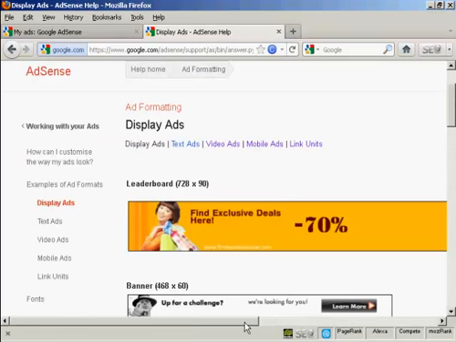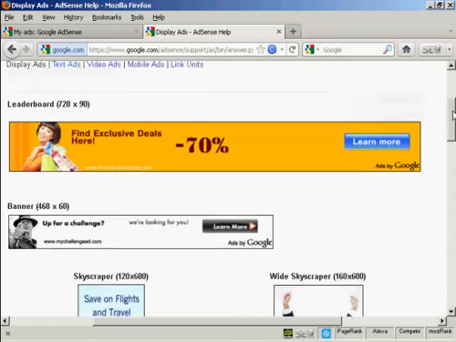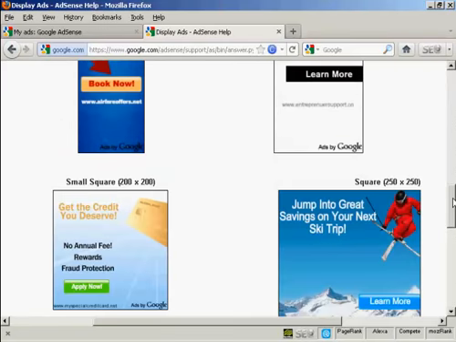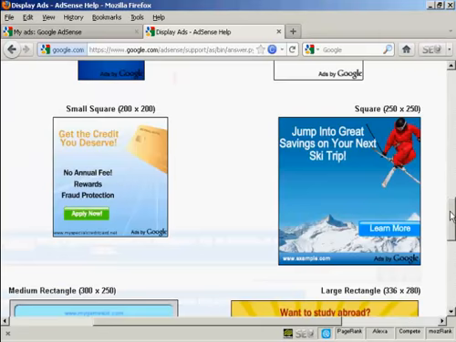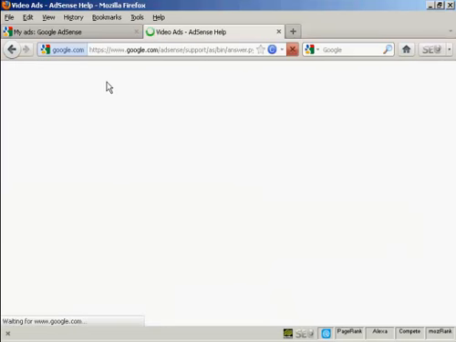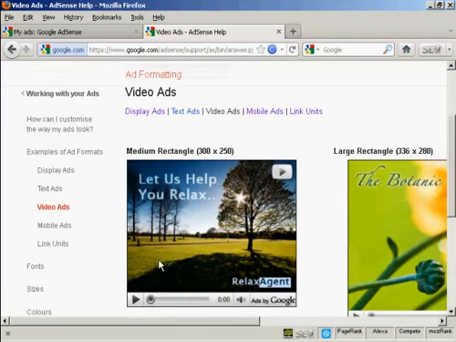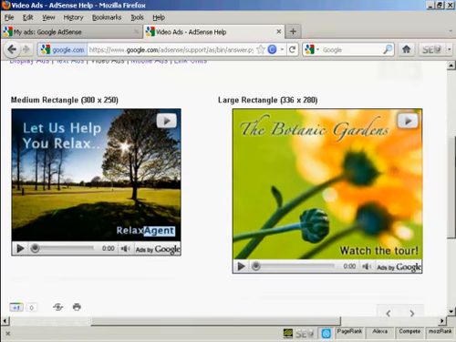And then there are the display ads, and these are graphic banners. You can see here you have all these different types of banner. They're the same sort of size as the regular banners. You've also got video ads. These are fairly new innovation, and these play videos when somebody comes to your site and clicks on the play button, and again you don't have quite so large a selection.